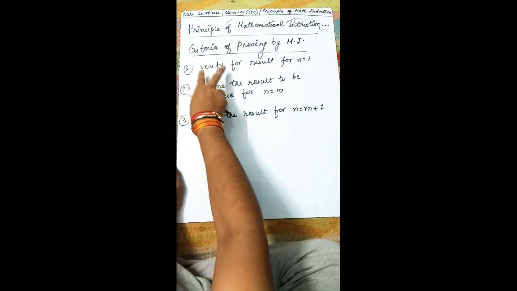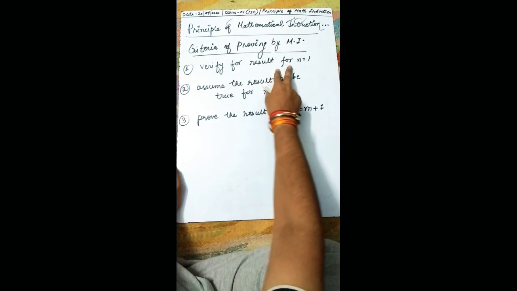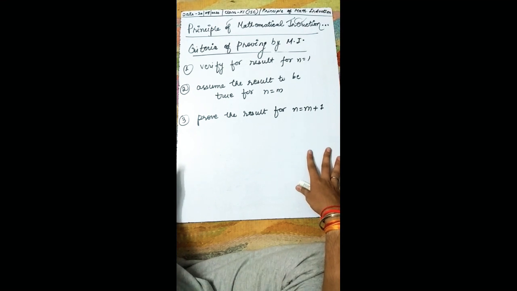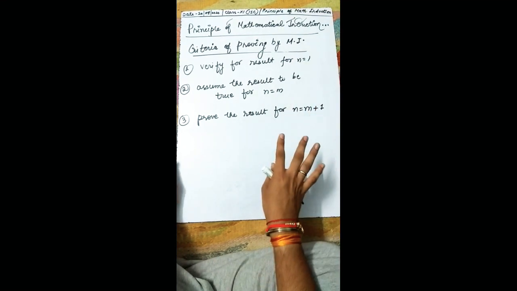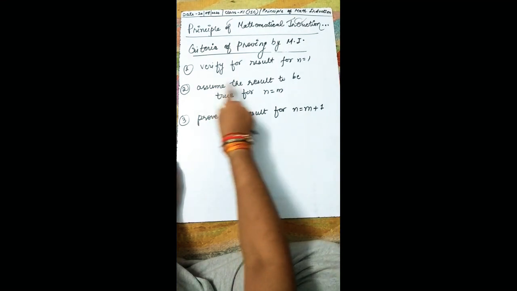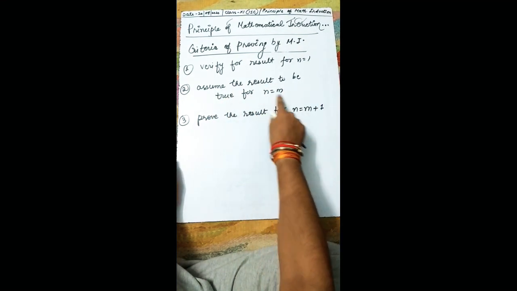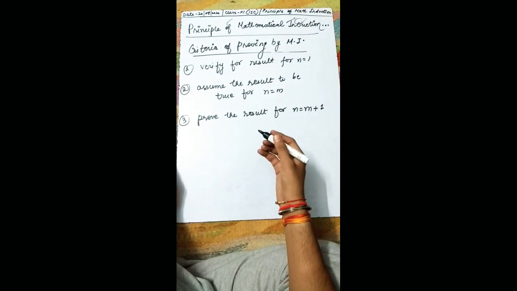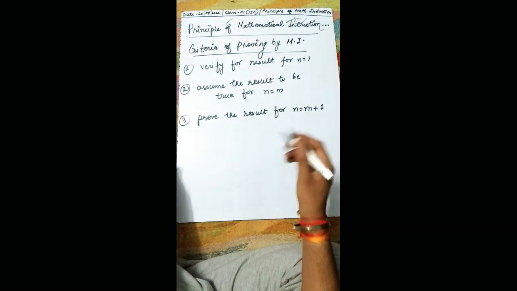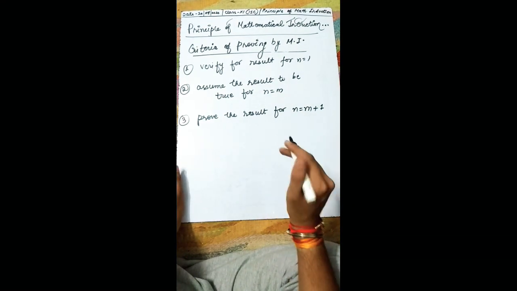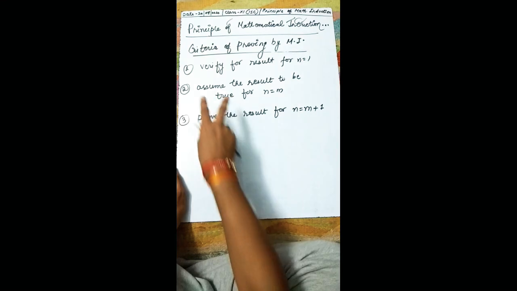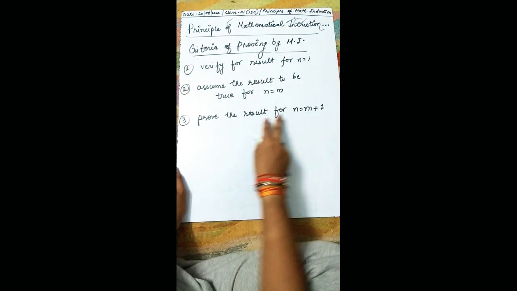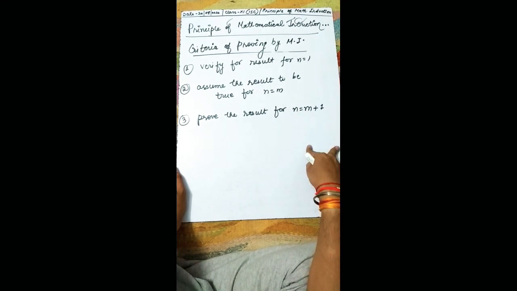The first criterion is to verify the result for n equal to 1. Whatever mathematical statement we have, we will verify it for n equal to 1. Then secondly, assume the result to be true for n equal to m. This is the process you have to remember. We will use it in the question and then you can understand it very well, but right now just understand: assume the result to be true for n equal to m. Then prove the result for n equal to m plus 1.